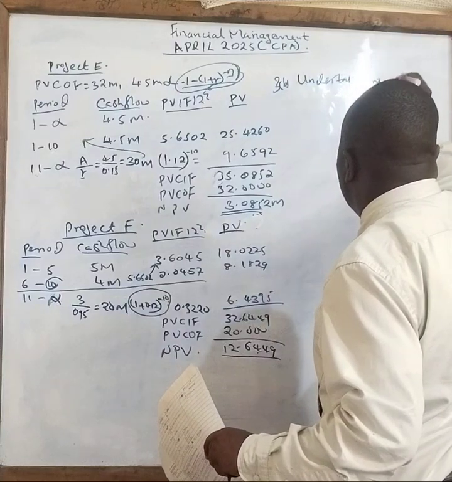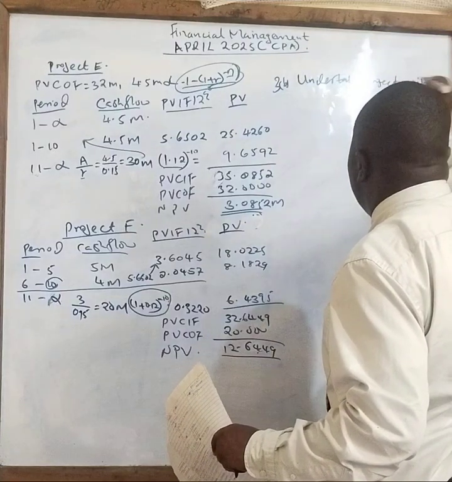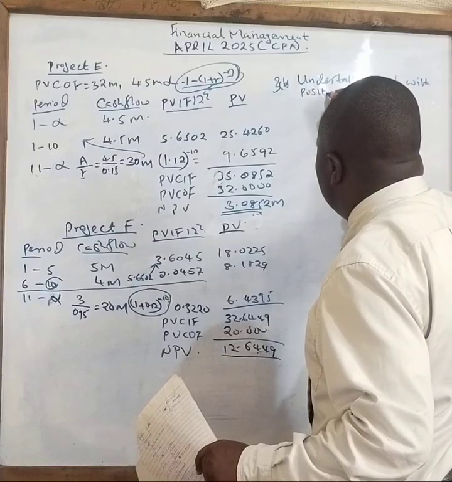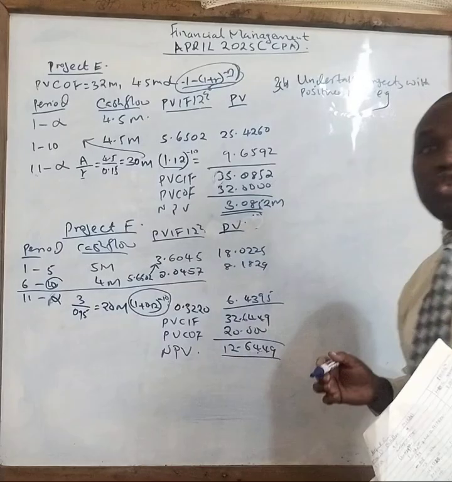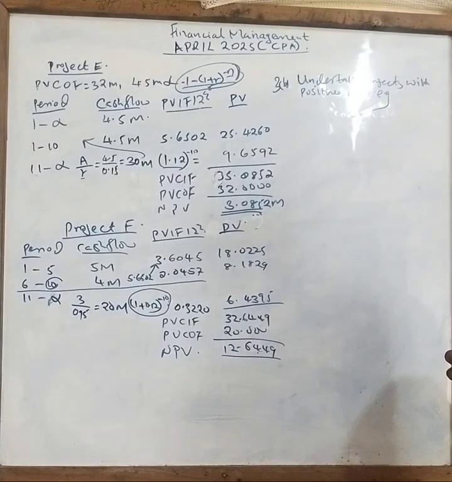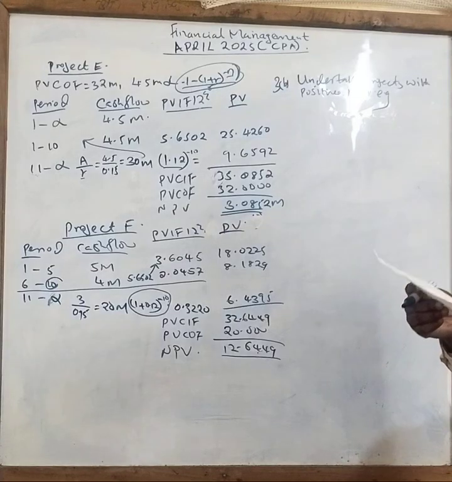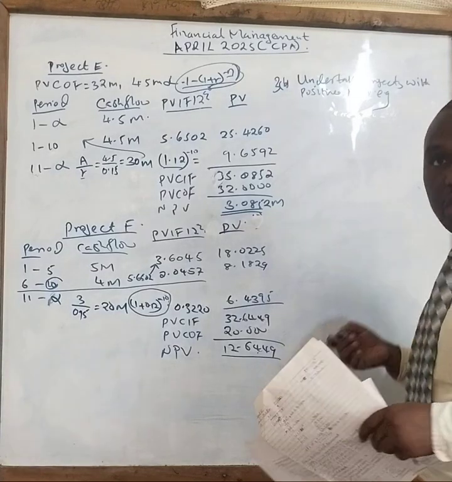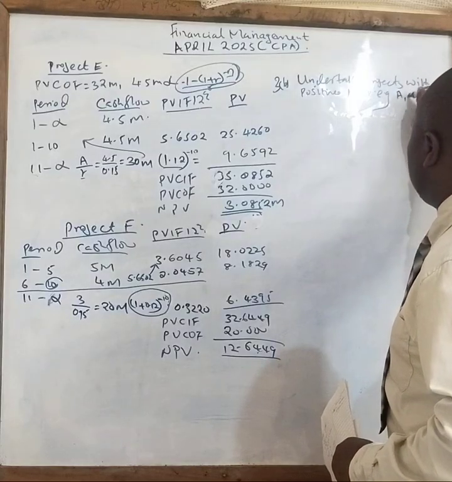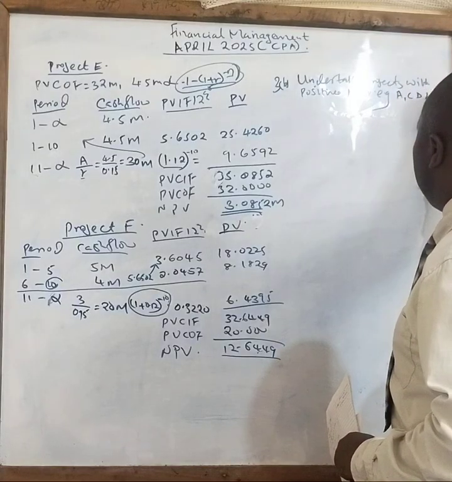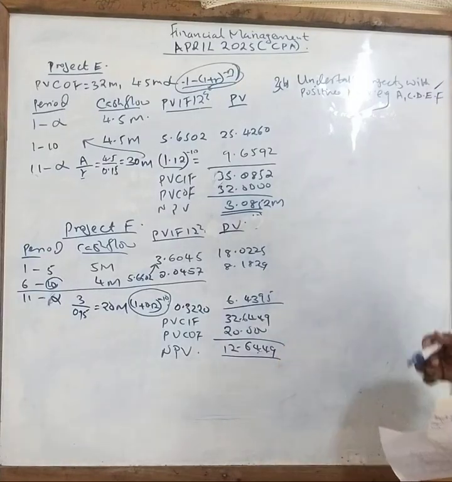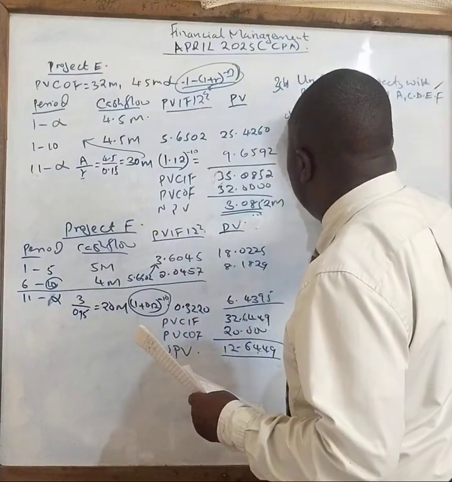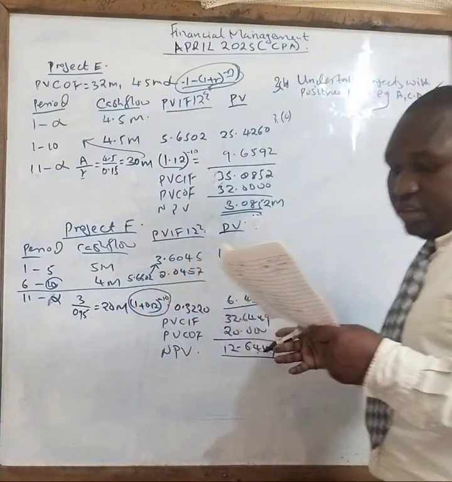So now say undertake projects with the positive NPV. For example, from this question, which one had positive NPV? We found that there was only one with a negative, that was project B. So the rest were okay. So you can say, for example, A, C, D, E, and F. So you have your 2 marks. Now C. You have been asked also, in C, you are supposed to calculate what?